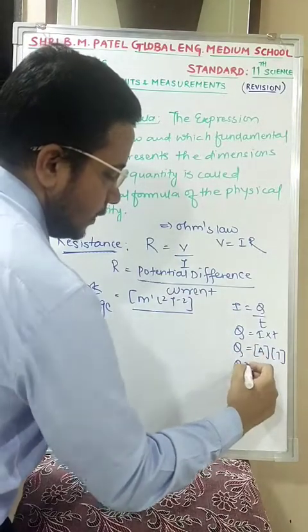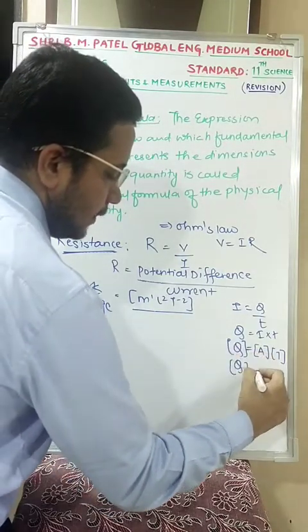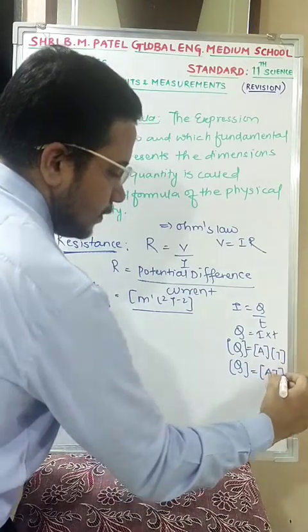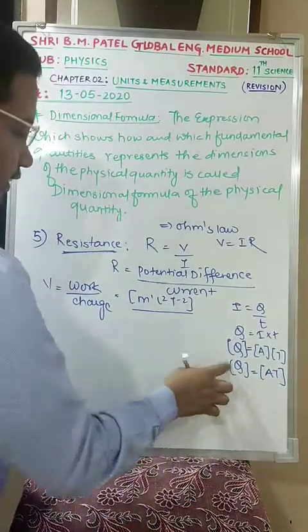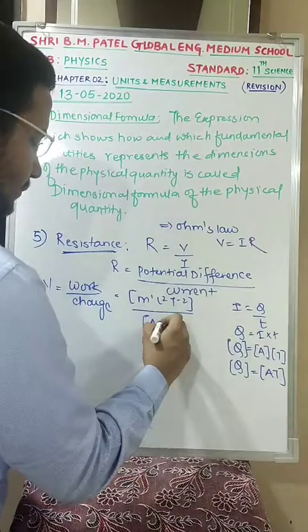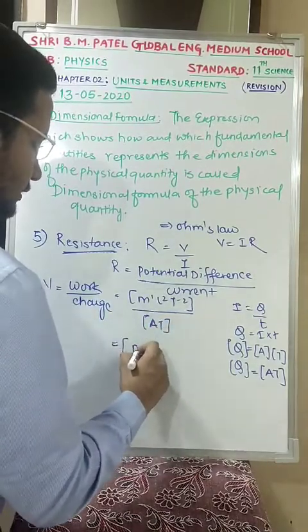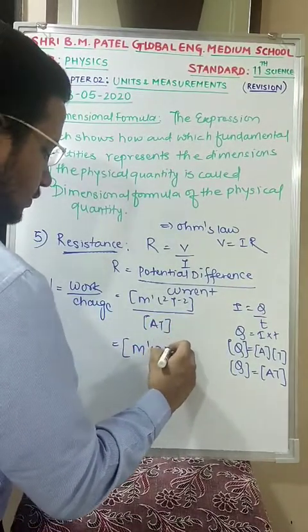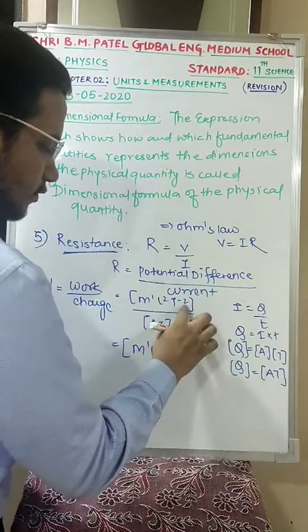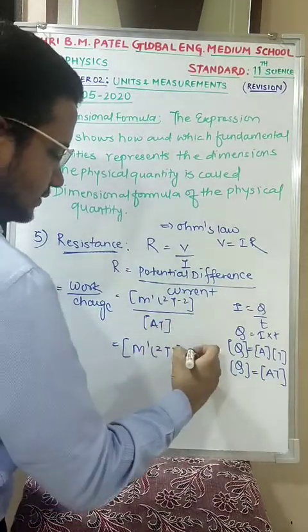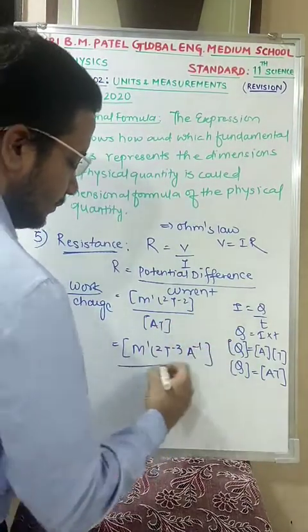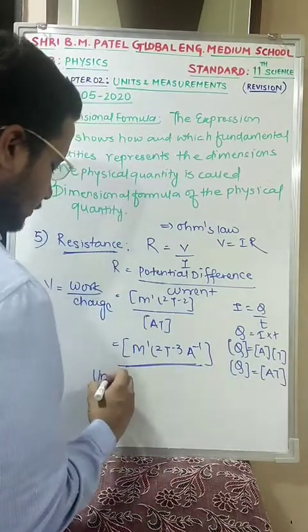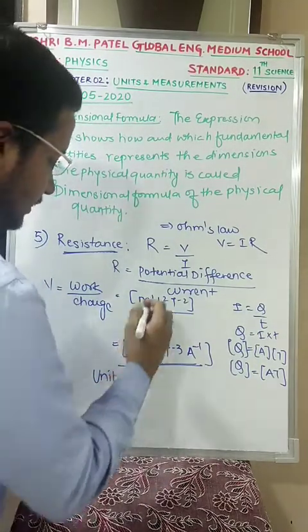So the dimensional formula for Q is AT. If we put this Q over here, we get M1 L2 T minus 3 A minus 1, since the T moves up, so minus 2 minus 1 is minus 3 and A minus 1. Till this clear?